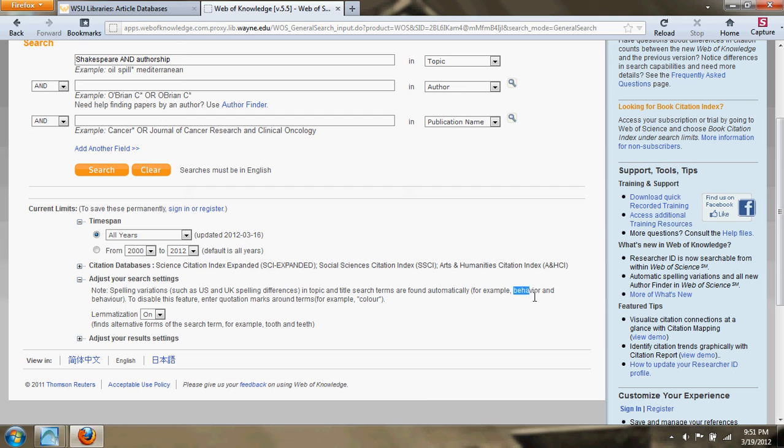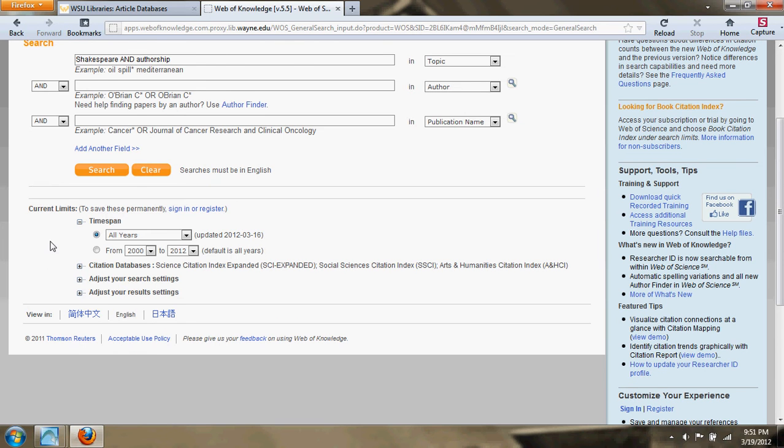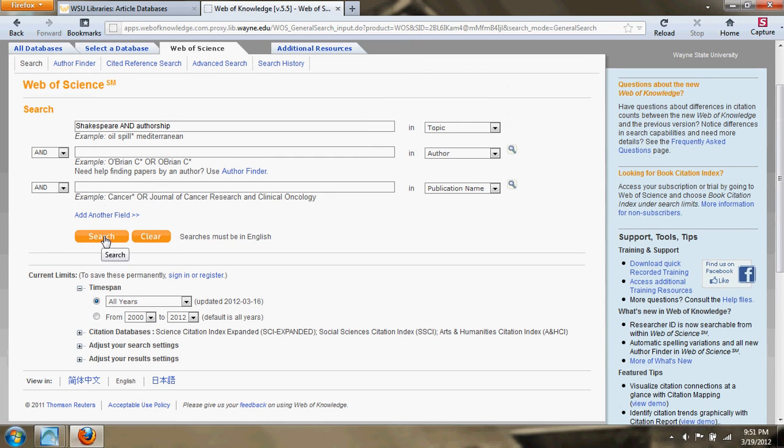The example it gives is behavior without the U, and then the English spelling of behaviour with the U. And it also will give you the pluralization of the term. So if you're searching for tooth, it will also give you results that use the word teeth. Very helpful. So we'll just go ahead and search for Shakespeare and authorship and see what comes up.